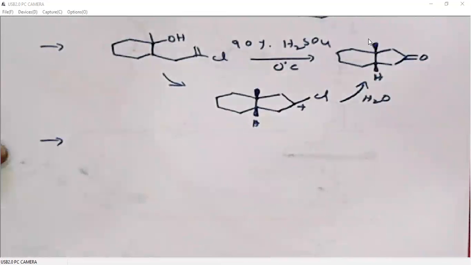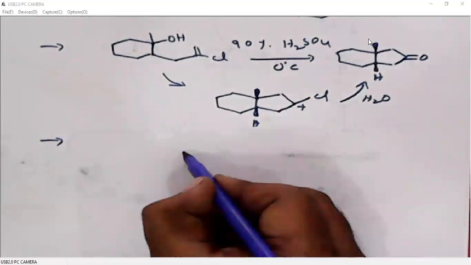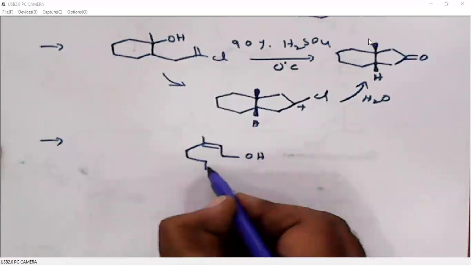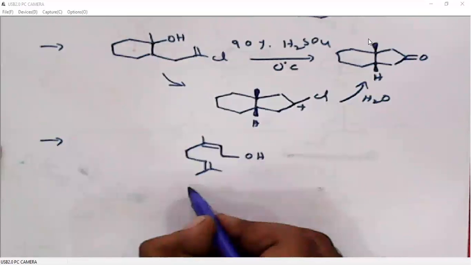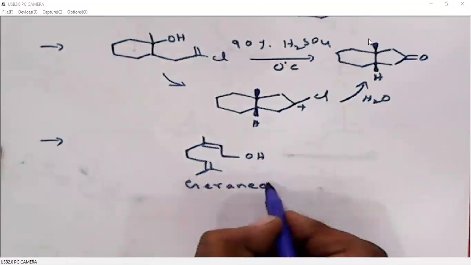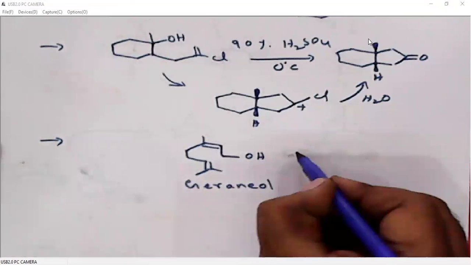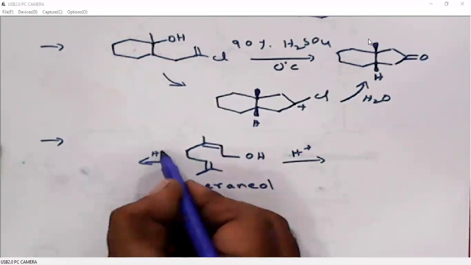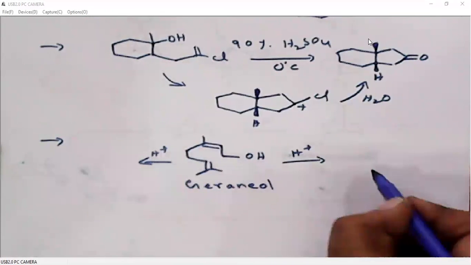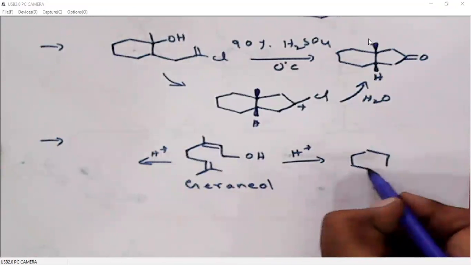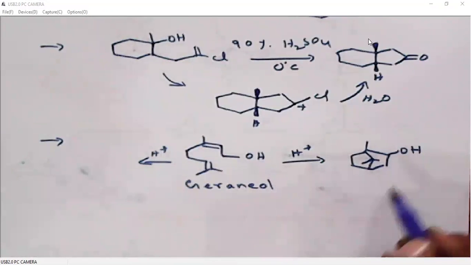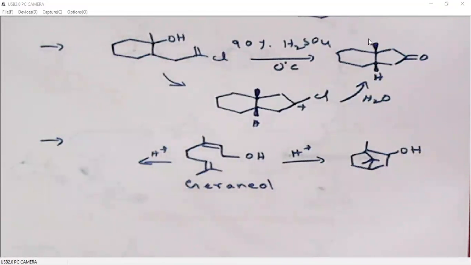Now, in the next example, it is called geraniol. Geraniol under acid treatment gives two products. One is isoborneol.